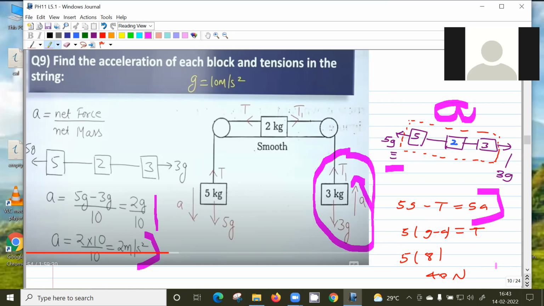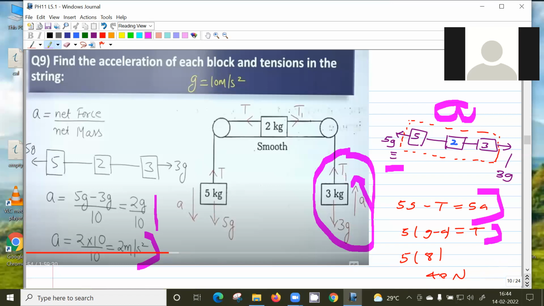Anyway, we'll get the same thing now. Yes, sir. So tension of the block which is going down will be less. No, that formula is correct for this one. So for the upper one, it will be T1 is equal to m into a plus g, sir. For the second one, I'm asking, sir. T equal to 40 newtons. Is this clear or not?